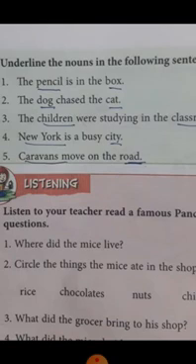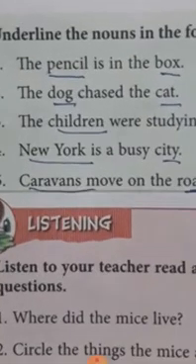What is a noun? A noun is the name of a person, place, animal or thing. Simply we can say nouns are the naming words. Any name of any person, anything, any animal, any fruit, any place, all these are nouns. Any name we can call a noun. Okay, clear all of you? Then this page number 22, underline the nouns in the following sentences, you have to do in the copy. Find out the nouns and underline them. Okay, then only this much.